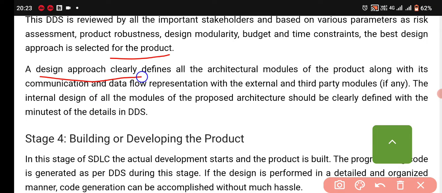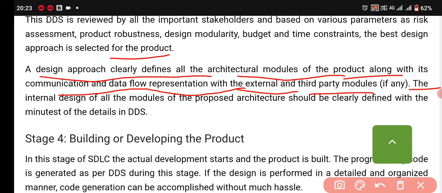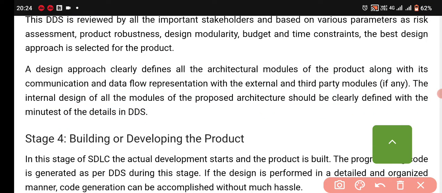A design approach clearly defines all the architectural modules of the product along with its communication and data flow representation with external and third party modules. The internal design of all the modules of the proposed architecture should be clearly defined with the minutest detail in the DDS.